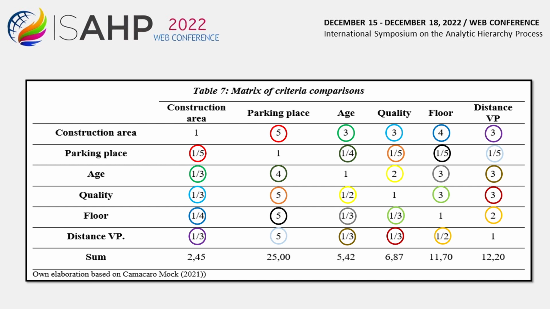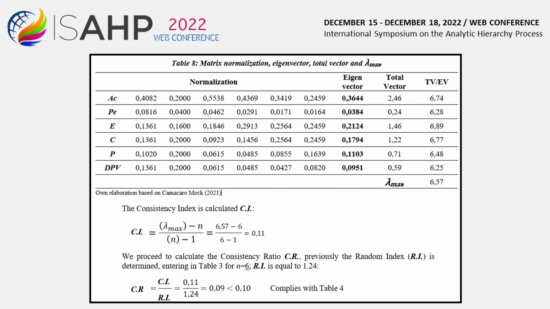For the purposes of normalization, the columns of the criteria are added together. The table shows the values of the normalization of the variables. Once the normalization has been performed, the eigenvector, nx1, of the criteria is determined, corresponding to each element of the row the average of the values of each row. Then the total vector is determined by multiplying the matrix of criteria nxn by the eigenvector nx1.